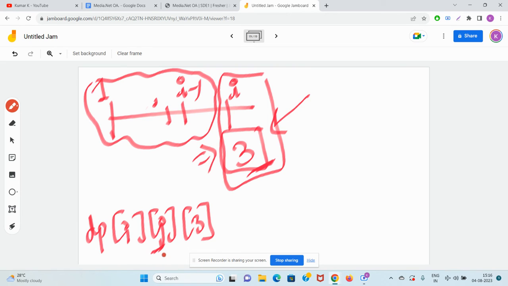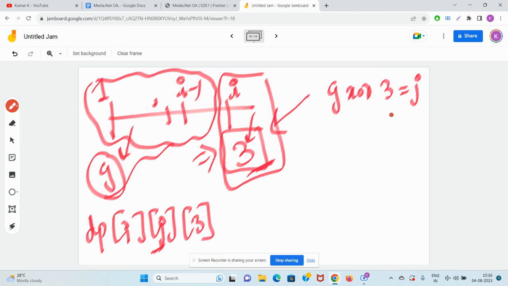So guys, you want the XOR as j, right? So let's consider the XOR of the numbers. The subsequence which you picked from 1 to i minus 1 has XOR g, and this value is 3. So if you do the XOR of g and 3, g XOR 3, this will be j, right?